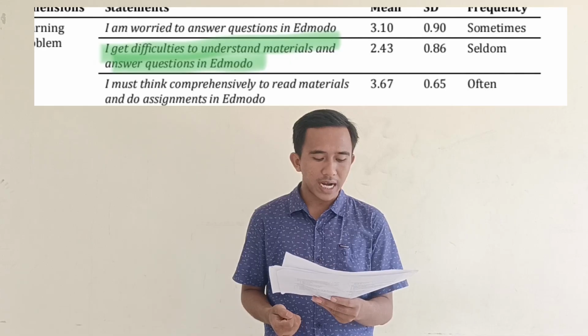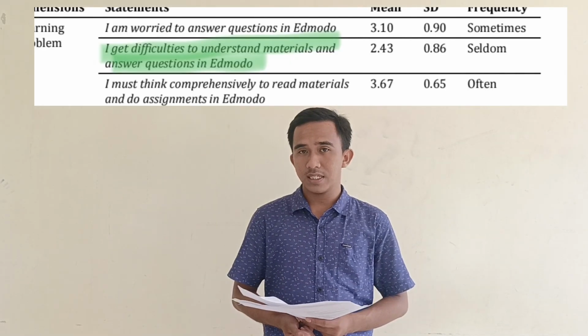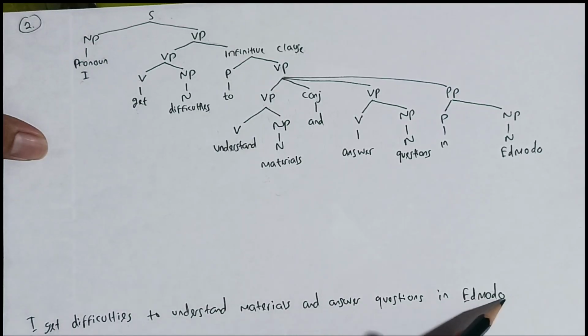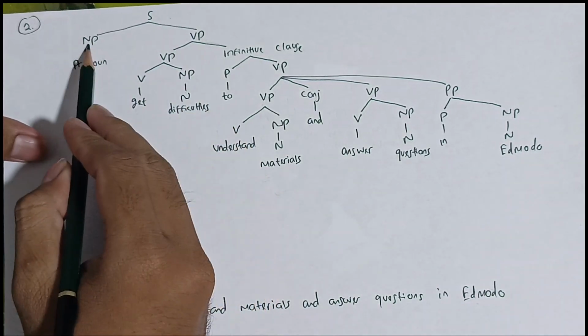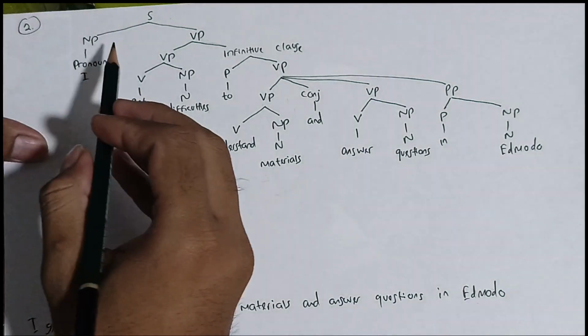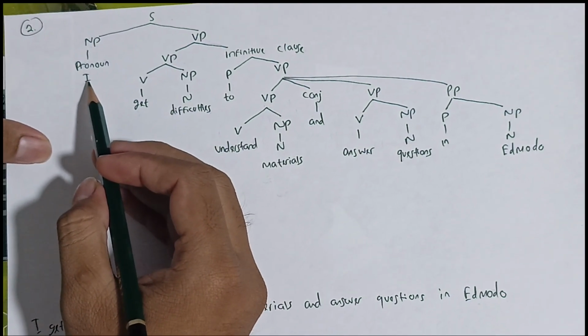The second: I get difficulty to understand materials and answer questions in Edmodo. This sentence is located on page 26. This sentence is formed by noun phrase and verb phrase. The noun phrase is I. Why is I called a noun phrase? Because I is pronoun, so I becomes noun phrase.